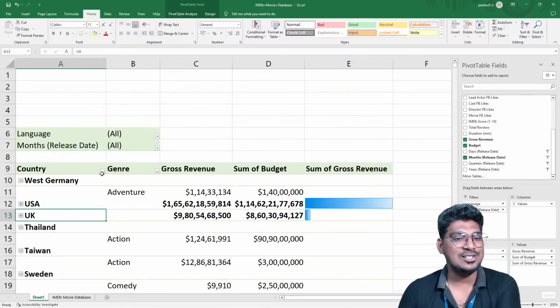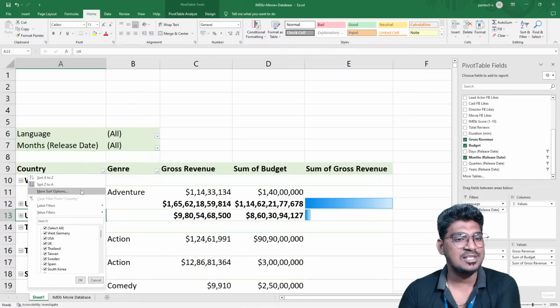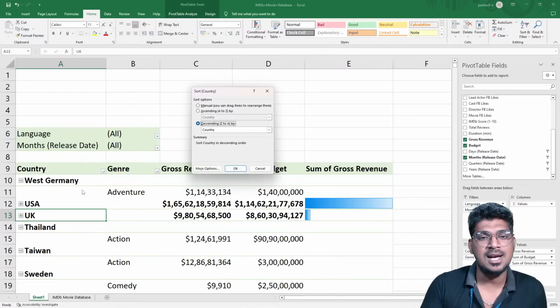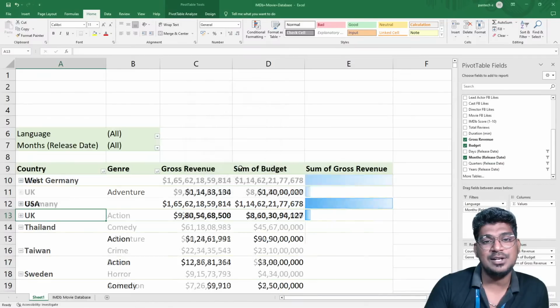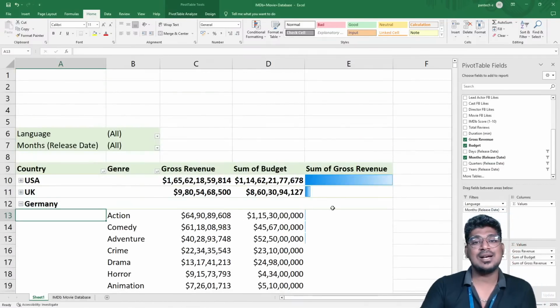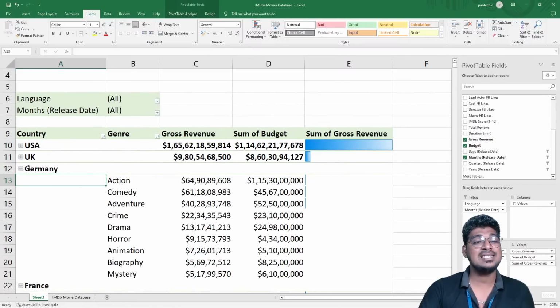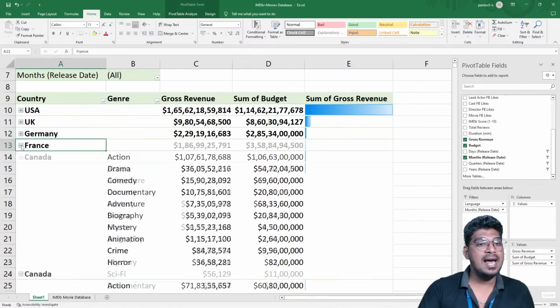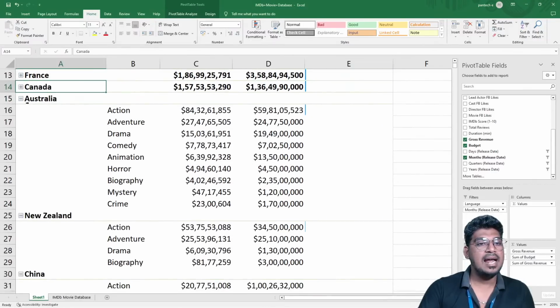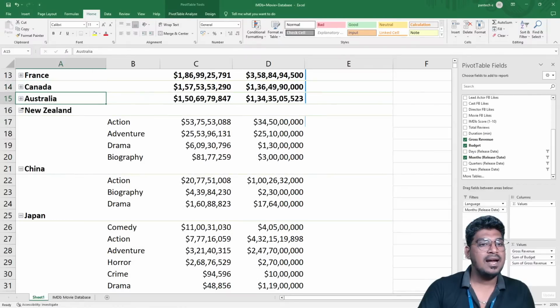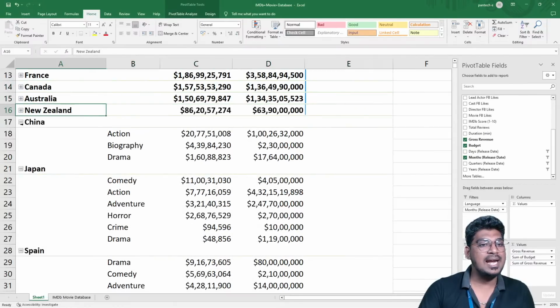So for this, I'm going to select this more sorting option, and I'm going to select a different option. For example, gross revenue. Now you can see the gross revenue based on this ASA, and also Germany and France, Canada, and also Australia and New Zealand, and also China like that.